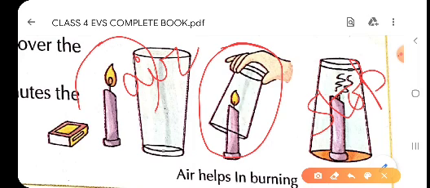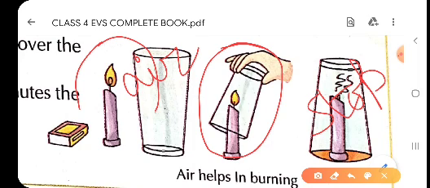As we know children, when we inverted the glass over the candle, it was not able to get enough oxygen, or after some time it did not get any air. That is why it stops burning. This shows that air is important for burning, or air supports burning. So children, in the first picture there was a lot of air around it. It was getting enough air for burning, so it kept burning.